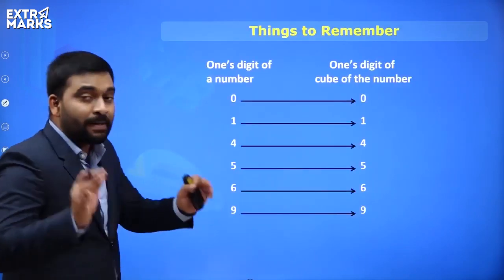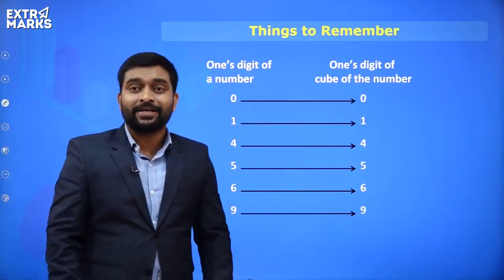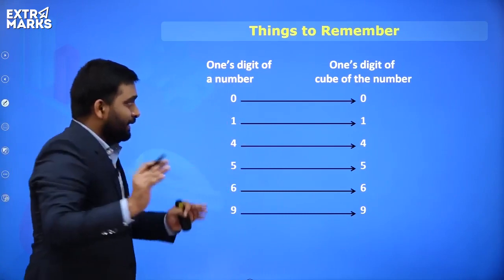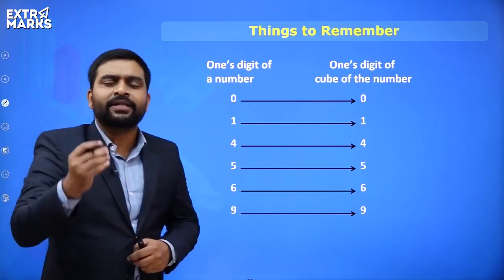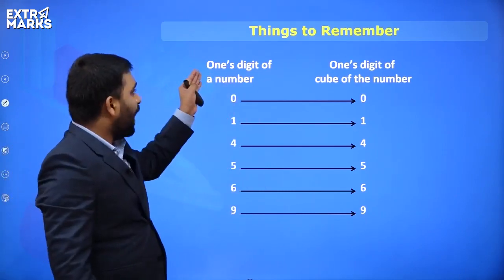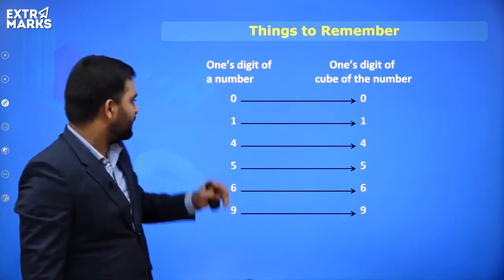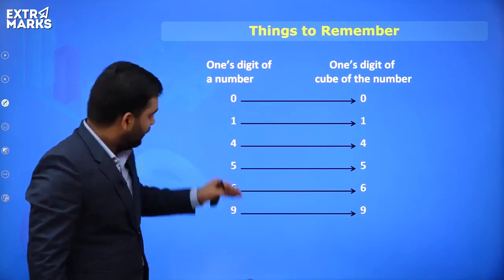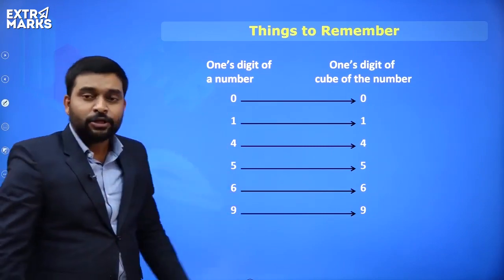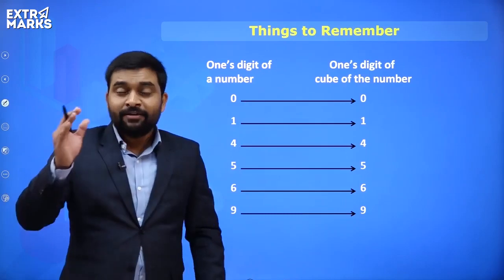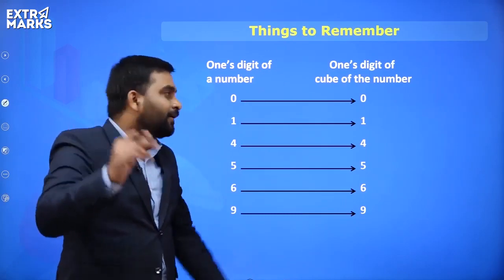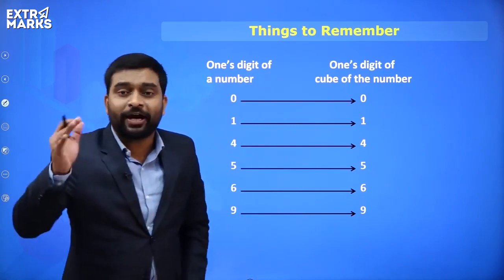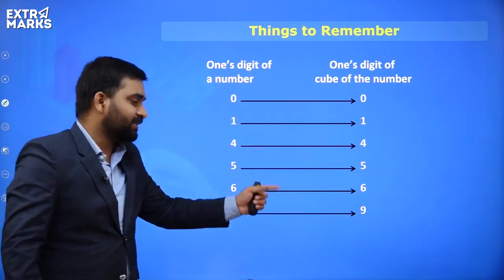Now, things to remember everyone, very important point everyone. For example, there is a number whose unit digit is ending with 0, 1, 4, 5, 6 or 9. So when you do the cube of that number, the ones digit of the answer that you get will also end with 0, 1, 4, 5, 6 and 9 respectively.